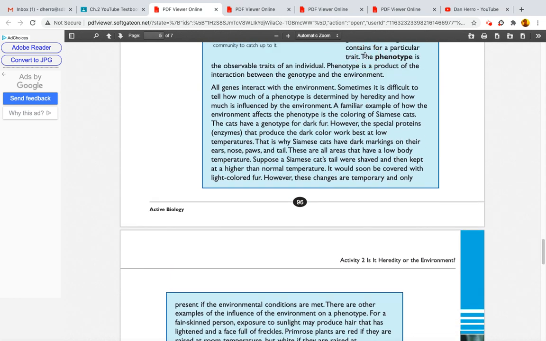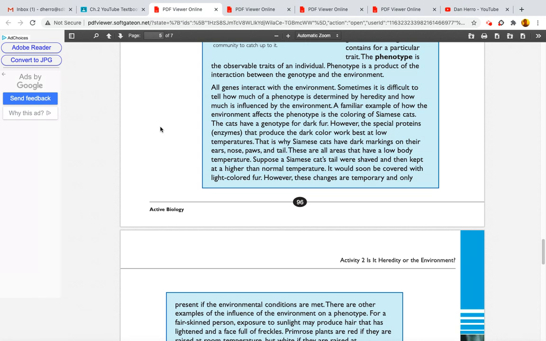The phenotype is the observable traits of an individual. Phenotype is a product of the interaction between the genotype and the environment. All genes interact with the environment. Sometimes it is difficult to tell how much of a phenotype is determined by heredity and how much is influenced by the environment. A familiar example of how the environment affects the phenotype is the coloring of Siamese cats.